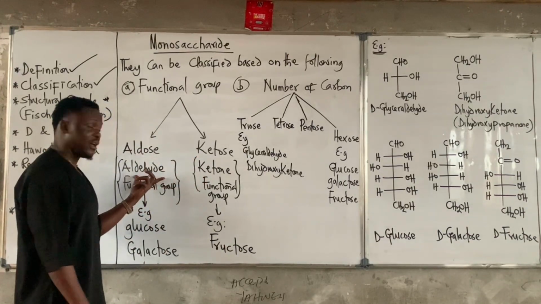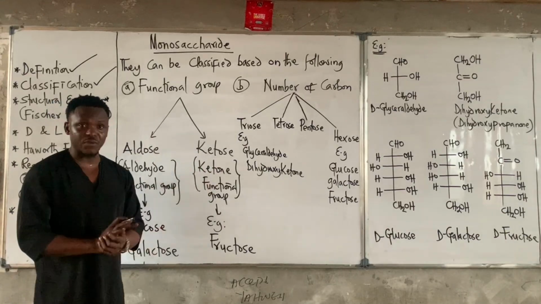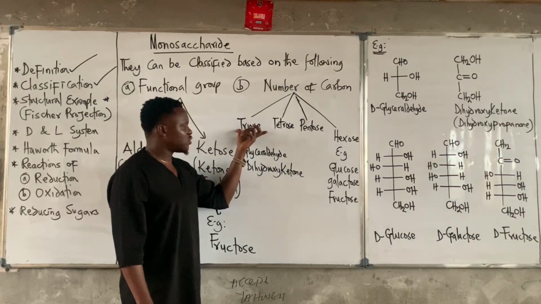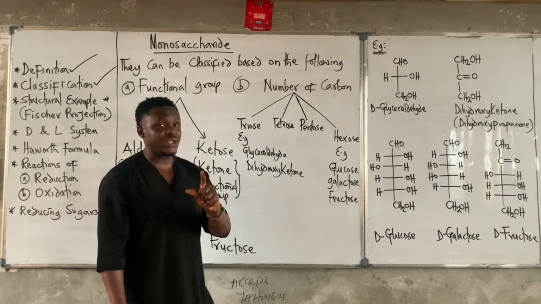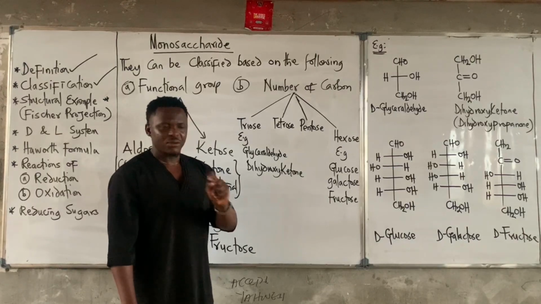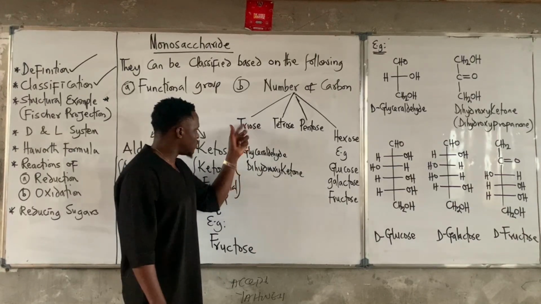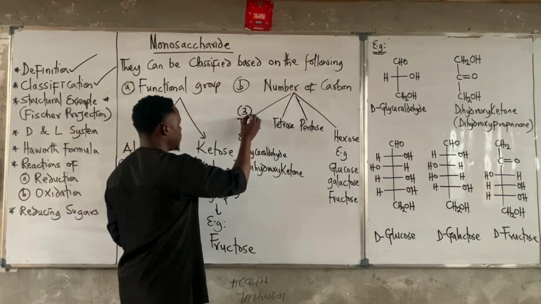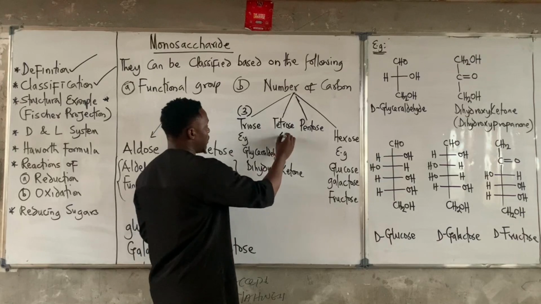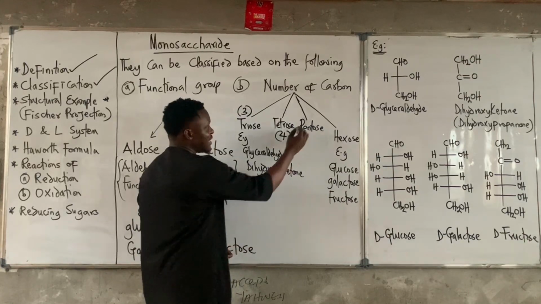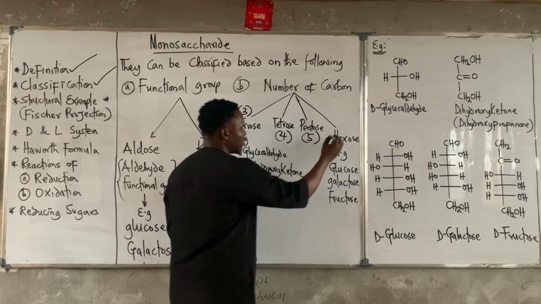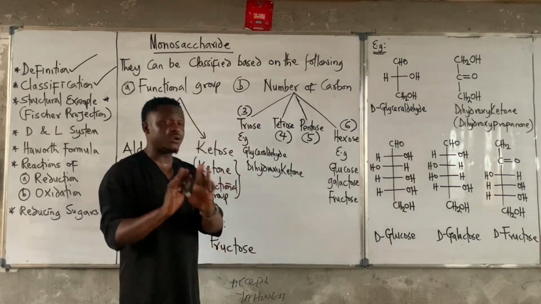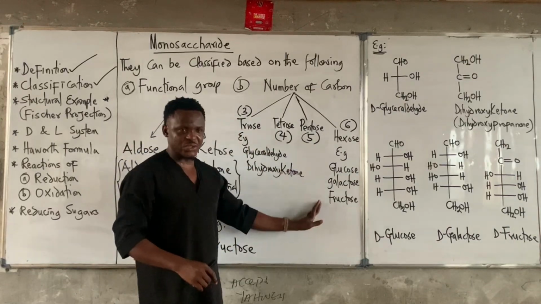Aldose contains the aldehyde functional group. Ketose contains the ketone functional group. Now, based on the number of carbon atoms it contains, we can have a triose, the least member of carbohydrates, which contains 3 carbon atoms. Triose means 3. The one that contains 4 carbon atoms is called tetrose, 5 carbon atoms is pentose, and 6 carbon atoms is called hexose.